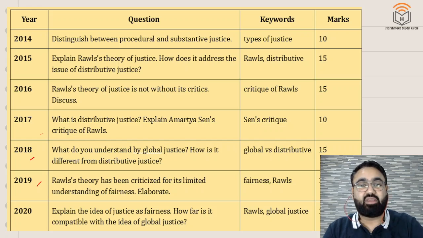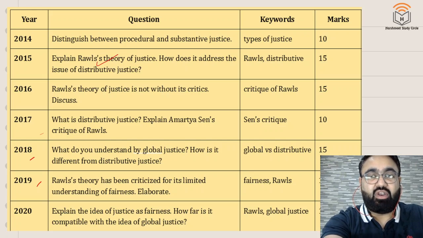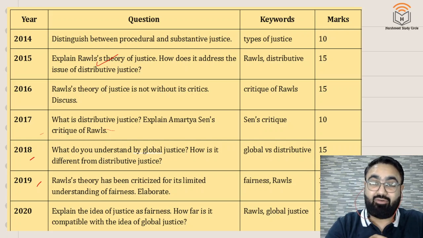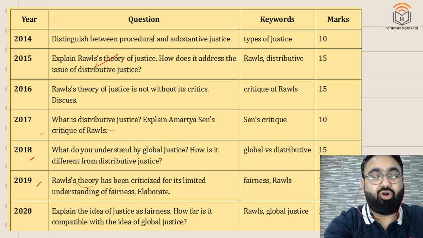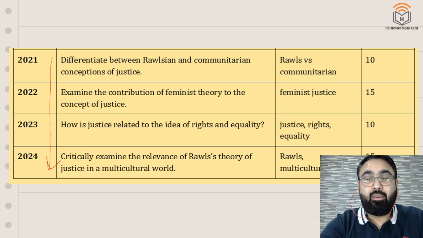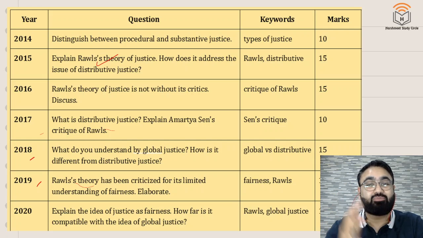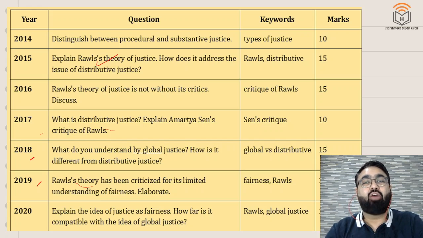Now, उसमें भी if you see what is the topic जहां से ज्यादा question आ रहा है, you will see Rawls being repeated time and time again. See this. 2015, Rawls theory of justice. 2016, again Rawls theory of justice. 2017, Amartya Sen's critique of Rawls. Then again 2019, Rawls theory of justice. फिर आप देखो 2021, Rawlsian and communitarian concept of justice. 2024, again Rawls theory. Means every second year, last 10 में से 5 to 6 questions have just been from Rawls. So you cannot afford to miss any aspect of Rawls theory of justice. That tells you how important it is.